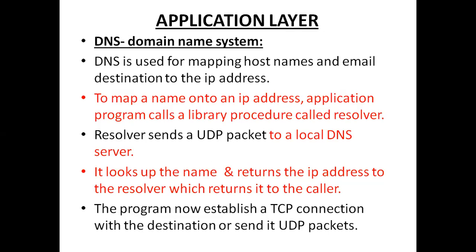That means the DNS server maintains the list of domain names along with the IP addresses. So whenever you send a request for the IP address of www.gmail.com, the domain name server will check the database and return the IP address. So that is the thing.